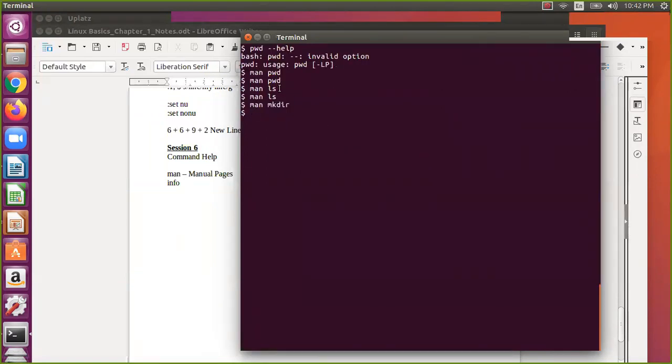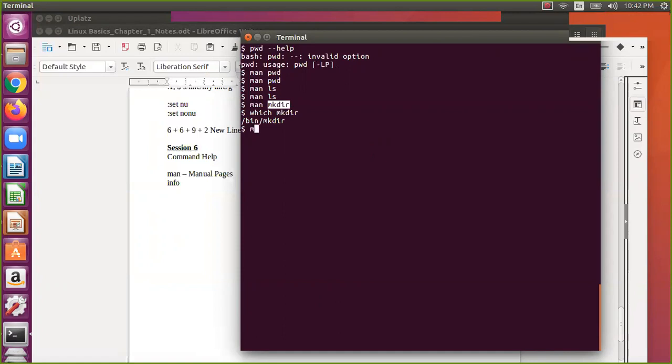So what is man? I want to know complete information. Let us assume you know the command mkdir, then you say man mkdir. But assume that you don't know the commands, and you don't know what manual pages are available. What will you do? One way: where are these binaries available, we have seen with which. You go to this bin and then check the commands available. Another way is you can see in the manual pages. So let us check on that.